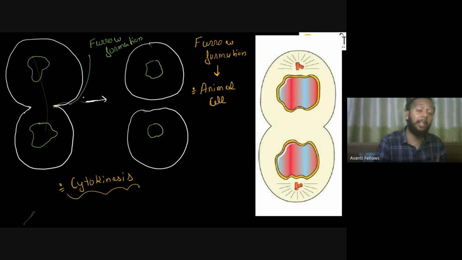Now the question is why it does not happen in the plant cell. The answer is that in the plant cell furrow formation won't be happening because plants have a cell wall and the cell wall is very rigid. So that is why in them cytokinesis will take place in a different manner. In them the cytokinesis will take place, but it will have another way of dividing the two cytoplasm. Okay, not like the animal cell. So ये आपको मिलेगा होते हुए आपके animal cell के अंदर, not in the plant cell. Misbah, is this clear to you? Yes, sir. ठीक है सर.